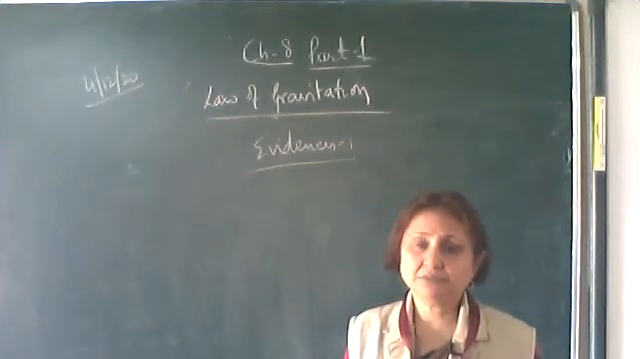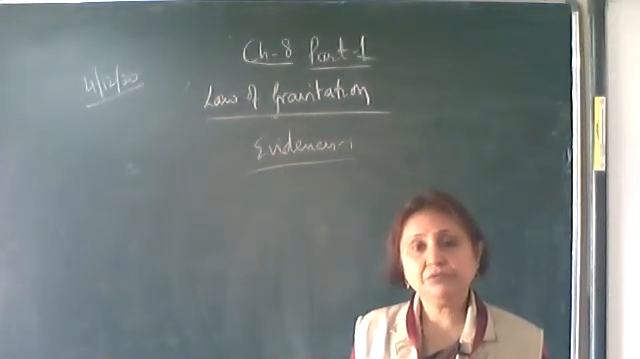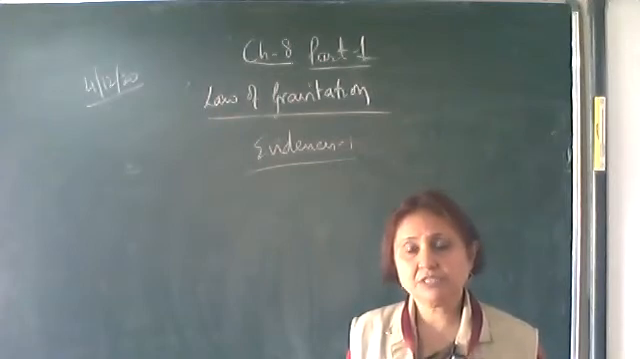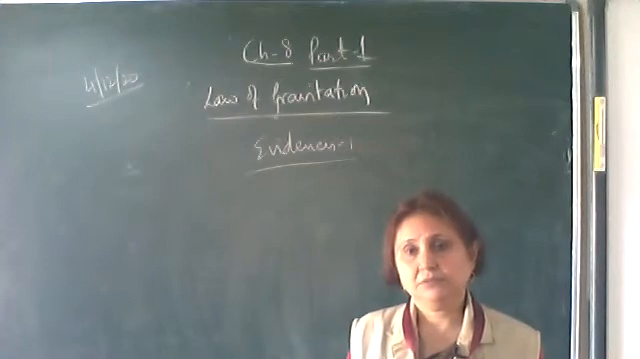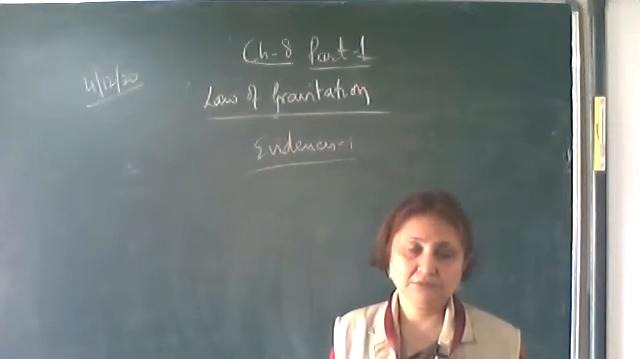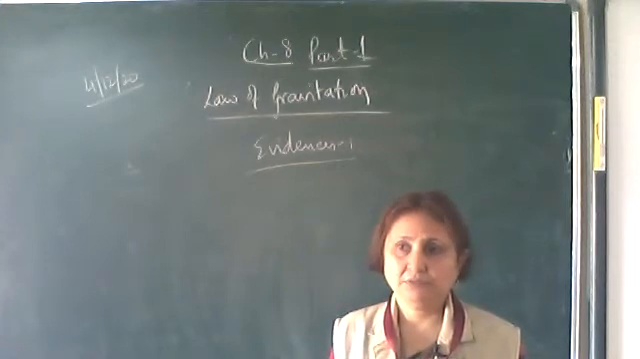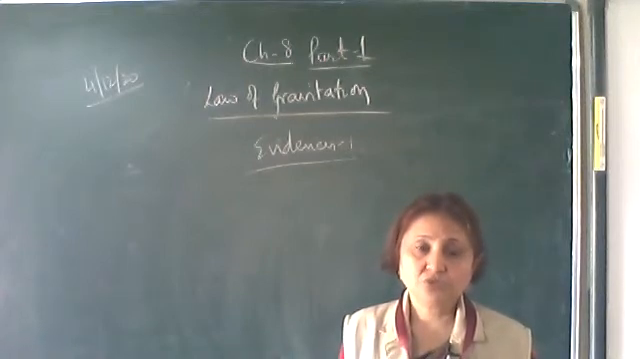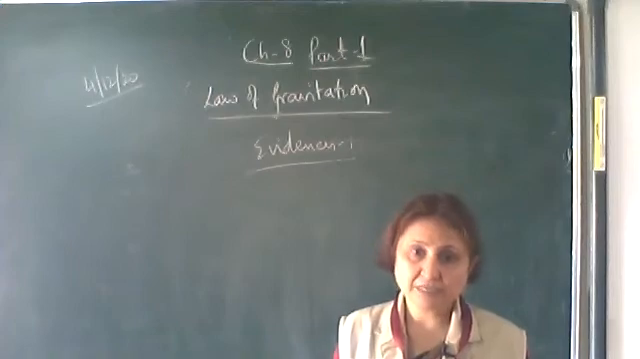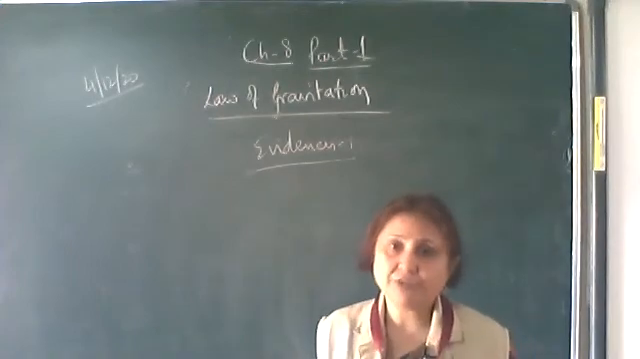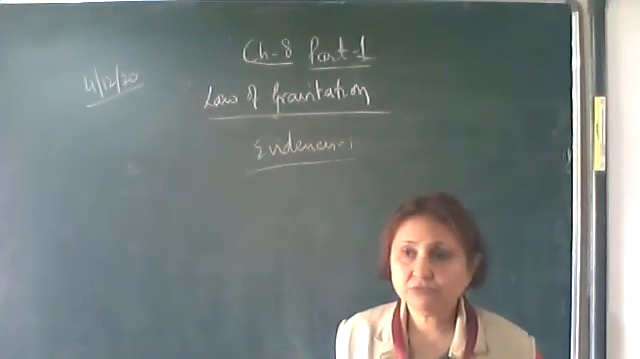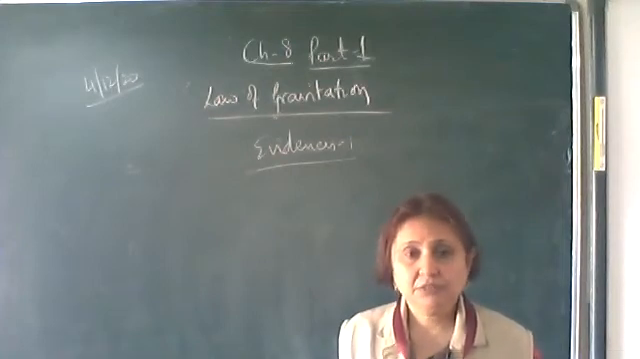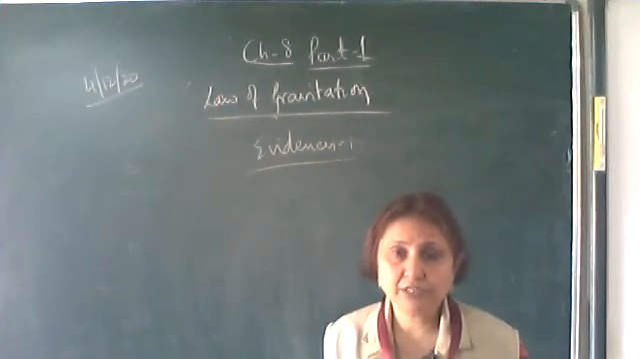Second one, earth revolving around the sun. Okay, next is solar eclipse, lunar eclipse, that can also be predicted by this law of gravitation. So write down occurrence of solar and lunar eclipses.